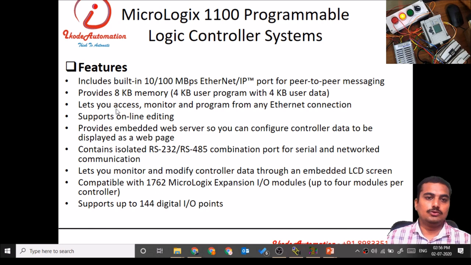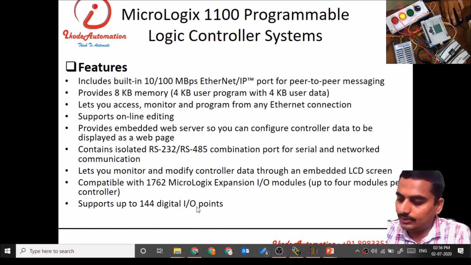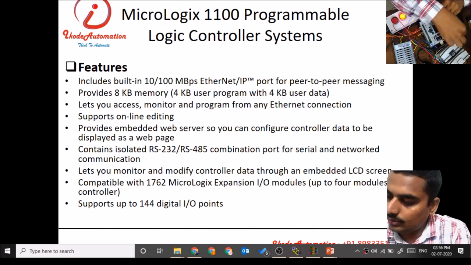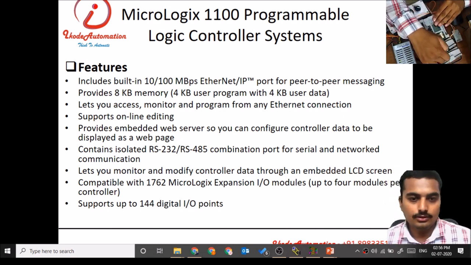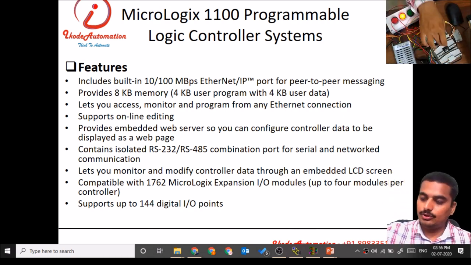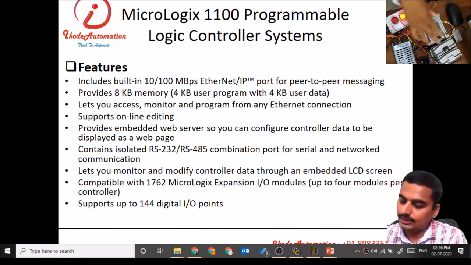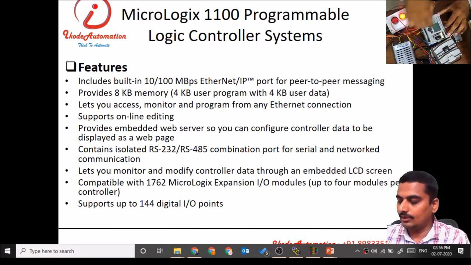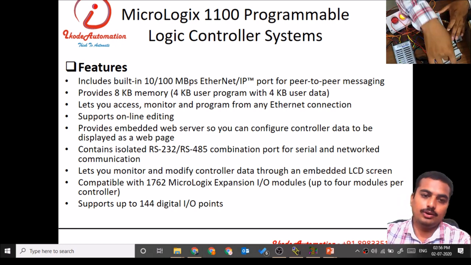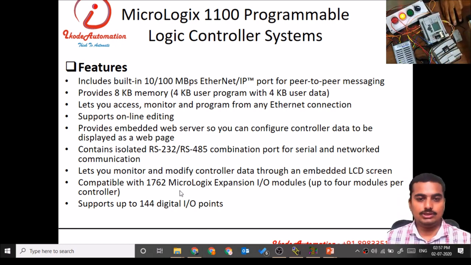Up to 144 digital input outputs can be expanded like this. We have added two expansion cards over here. This is an input card, this is an output card. This is the base CPU. It has embedded input outputs. Then we can expand up to 144 digital input output cards.